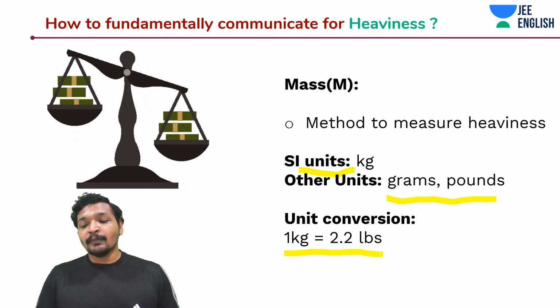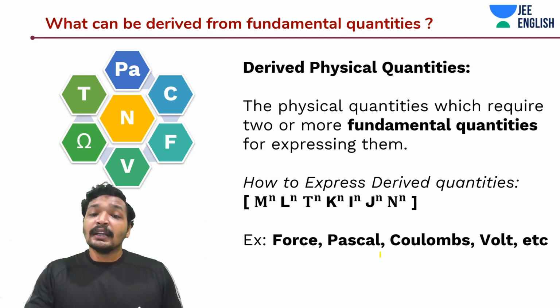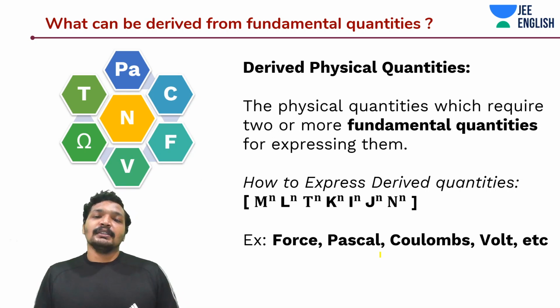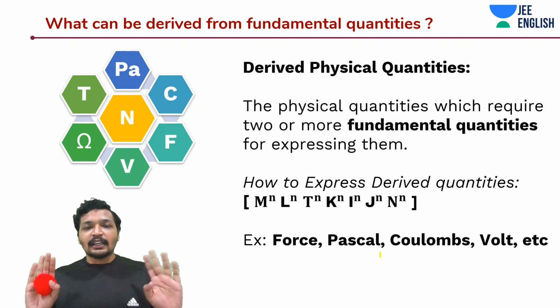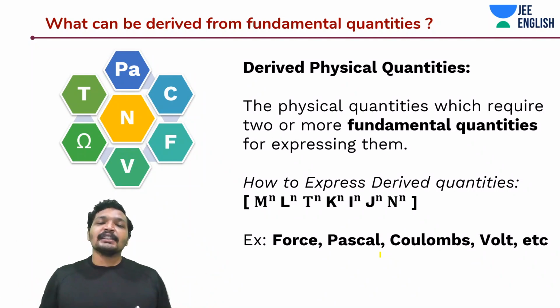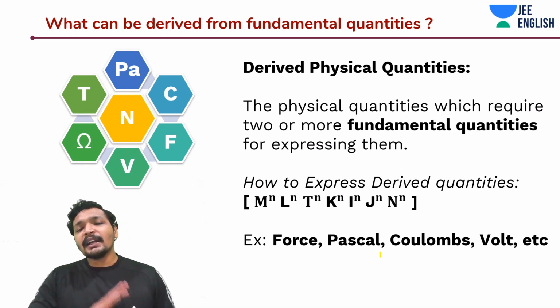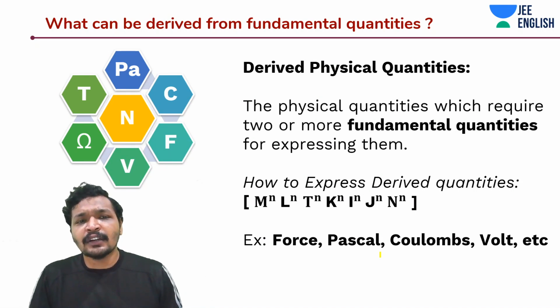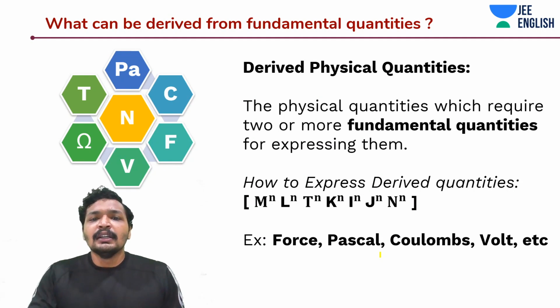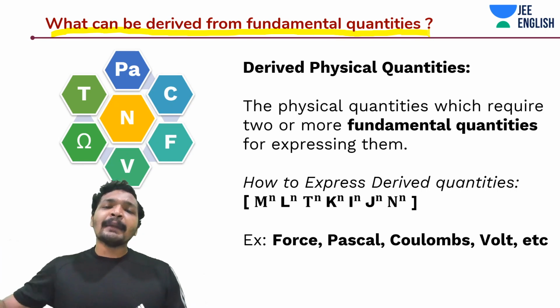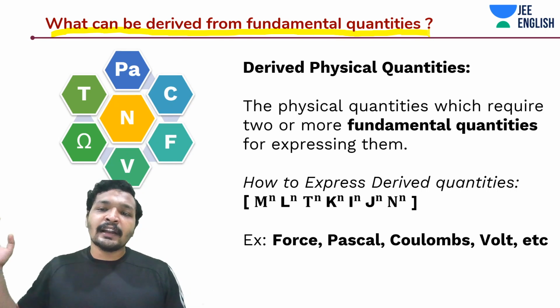Now we will understand something more known as derived physical quantities. See, they are physical quantities as well, right? Momentum is a physical quantity, pressure is a physical quantity, but can't you derive them from the fundamental physical quantities? So most of the quantities, or all of the quantities, can be derived from the fundamental physical quantities. Apart from the 7 fundamental physical quantities, everything is a derived physical quantity.